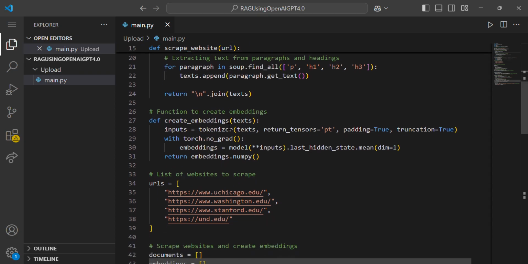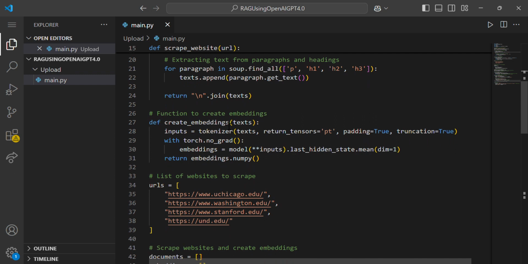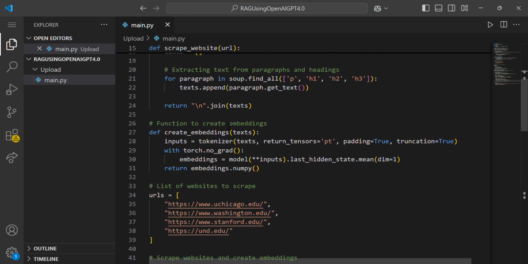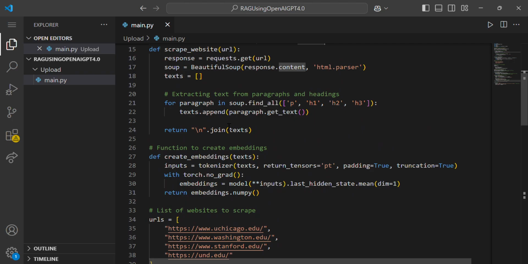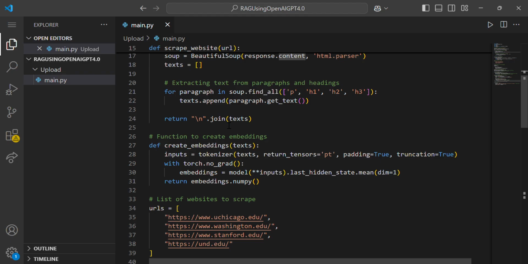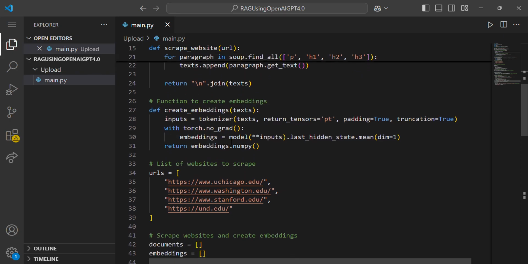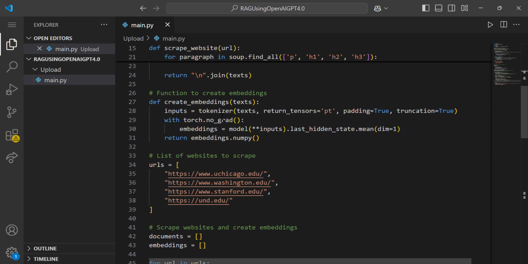Next, creating the embedding function. First we create the query handler, where the user inputs natural language questions. After extracting the text paragraphs, the function will create the embedding, converting the text chunks into numerical embeddings using the pre-trained language model.